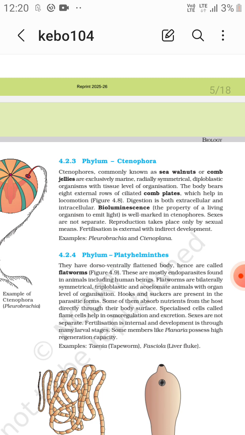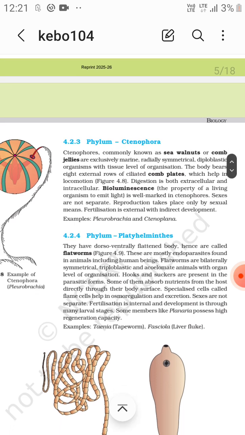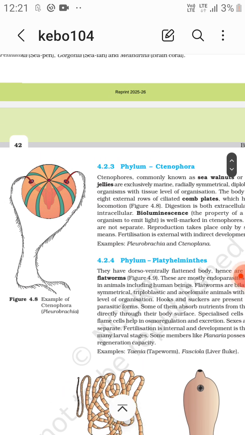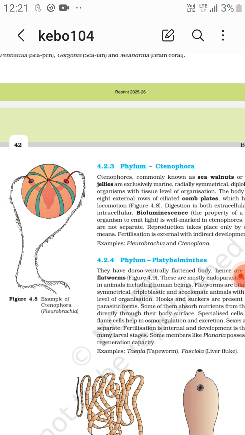Sexes are not separate. Reproduction takes place only by sexual means. Fertilization is external with indirect development. Examples are Pleurobrachia and Ctenoplana. Here they have the tentacles, and stinging capsules are present. So this is a ctenophore, that is Pleurobrachia.